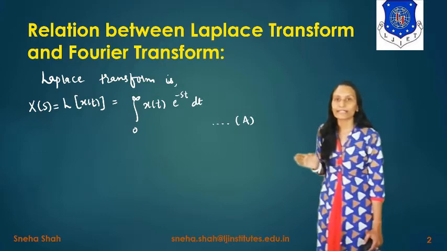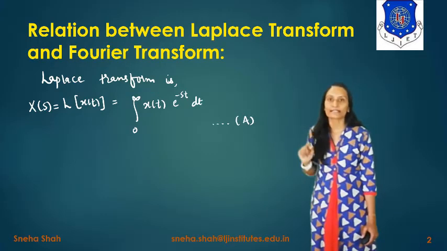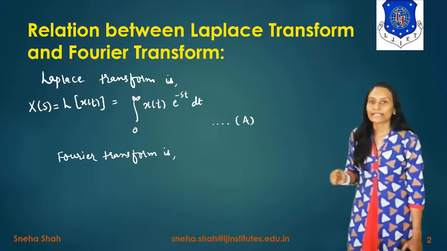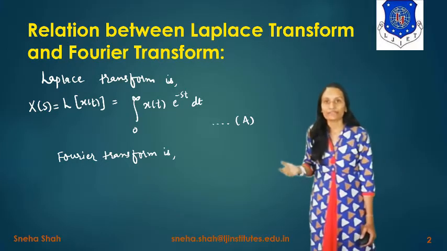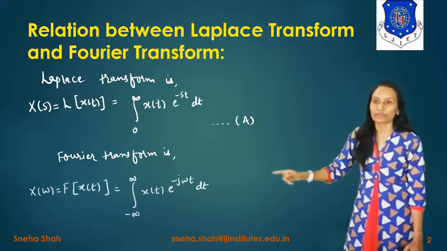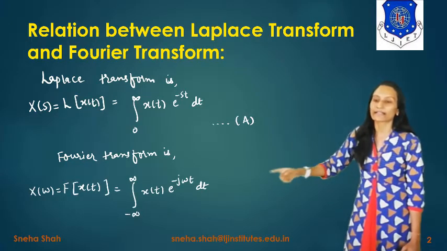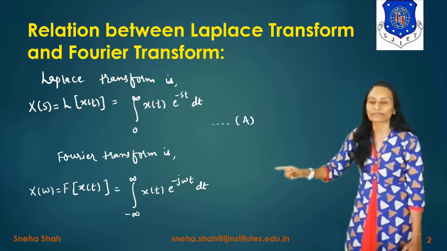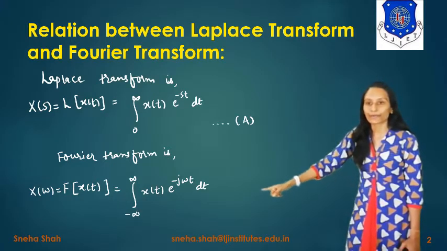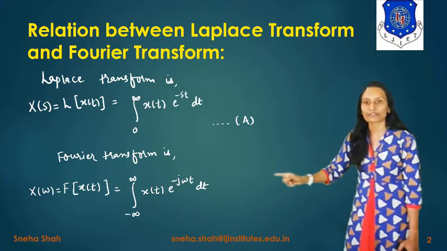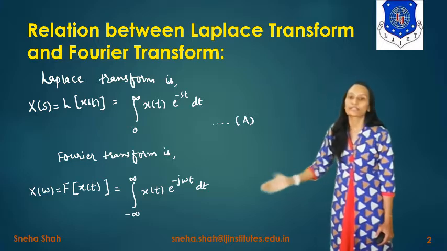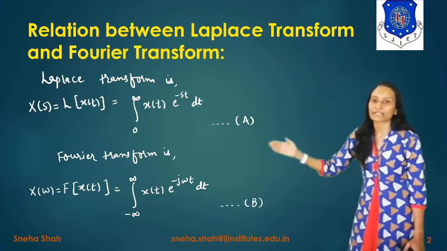Now we will write the equation of Fourier transform. What is the equation of Fourier transform? Fourier transform can be represented as either X of f or X of omega. If we write it in the form of X of omega, then X of omega equals Fourier transform of x of t, and its value equals integration over minus infinity to infinity x of t e raised to minus j omega t dt. So this will be represented as equation number B.